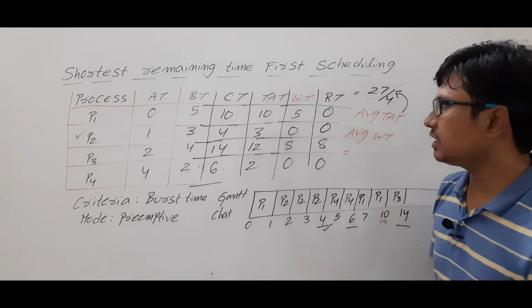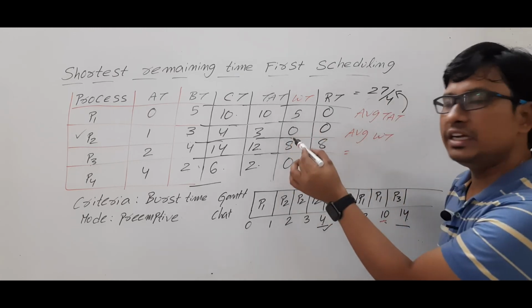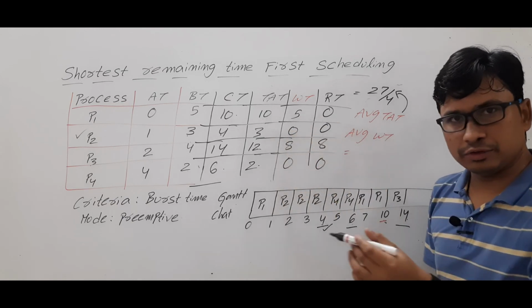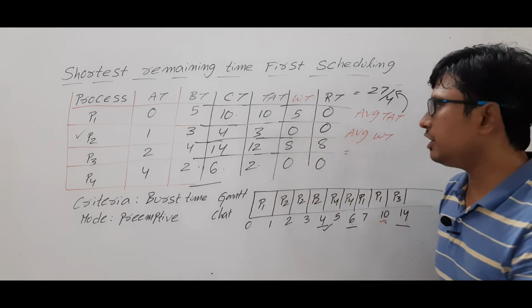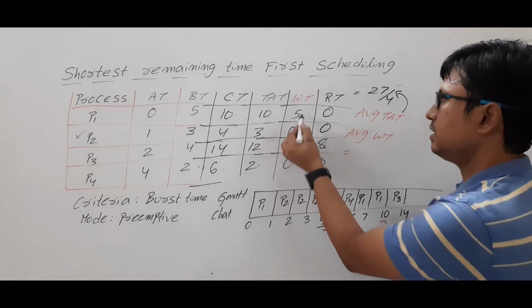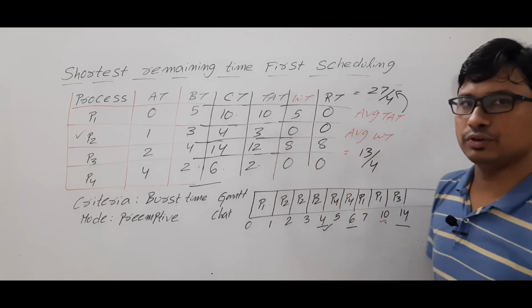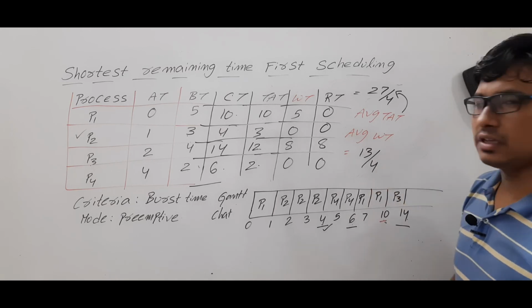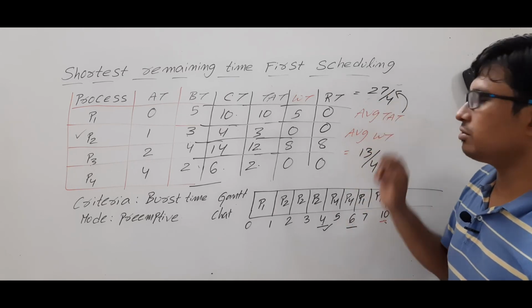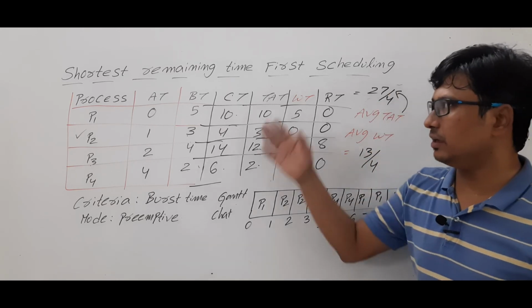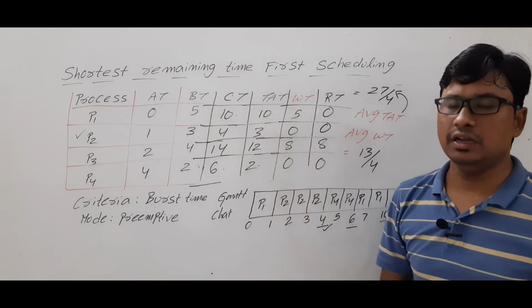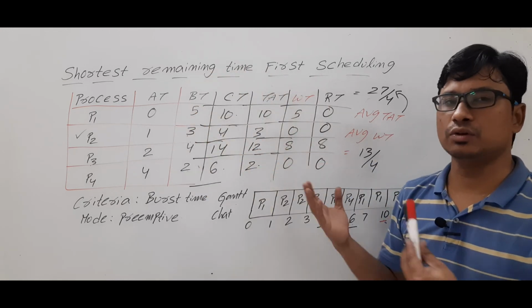Similarly, the average waiting time is the sum of the waiting time of each process divided by the number of processes. The waiting time sum will be 13 and the number of processes is 4. So 13 by 4 is the average waiting time. 27 by 4 is the average turnaround time for the given question. I hope you have understood how I solve this question.